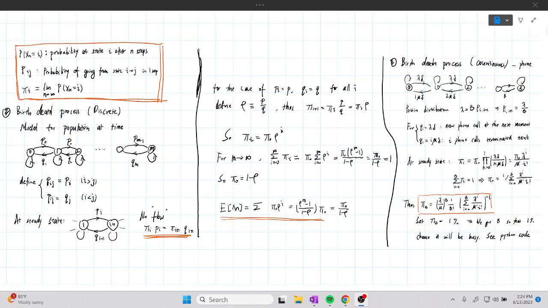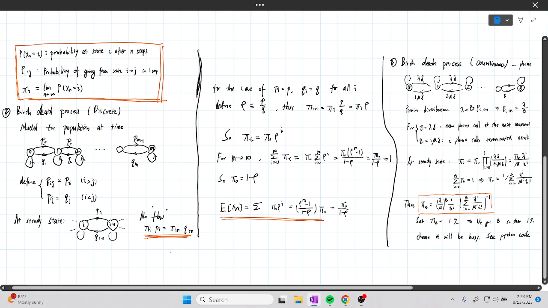So now let's look into an example of a Markov chain, namely the birth-death process. Let's look into the discrete process first. It's modeled for a population at a given time.